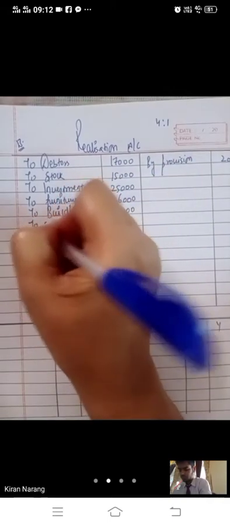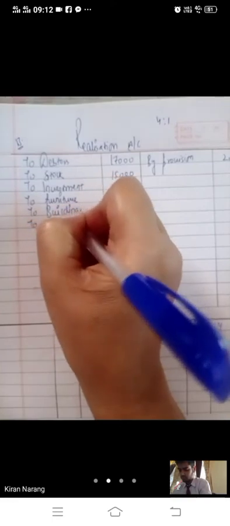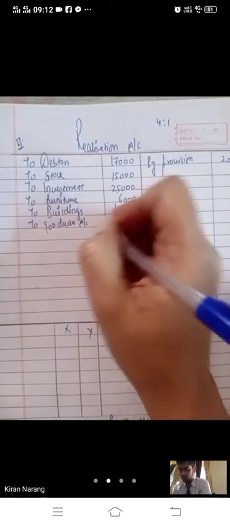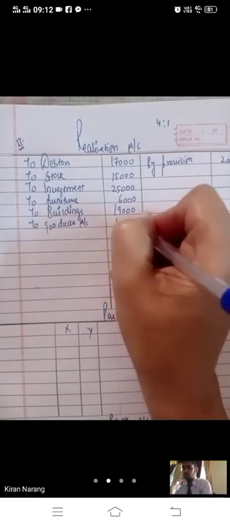Now goodwill is also an asset in this chapter. No further treatment of goodwill is there, so it will also be written here.